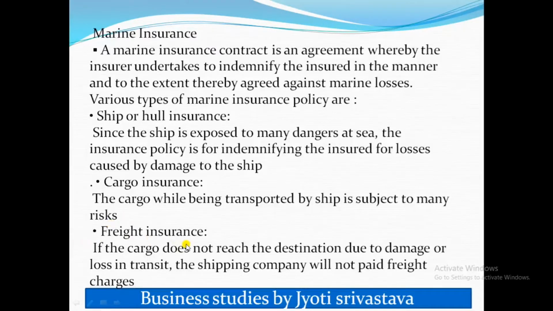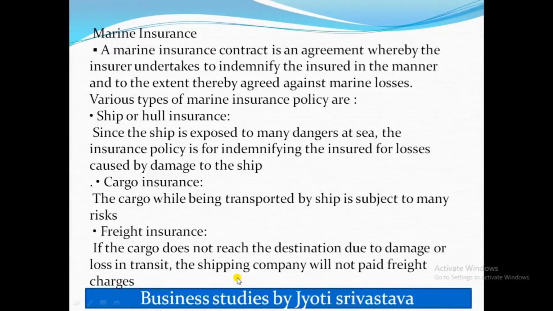Then comes freight insurance. If the cargo does not reach the destination due to damage or loss in transit, the shipping company will not get paid freight charges. So now when the ABC restaurant owner does not receive the goods because the ship has sunk, then why will he pay freight?